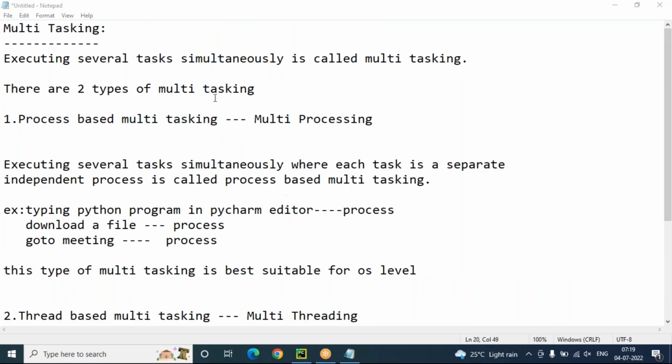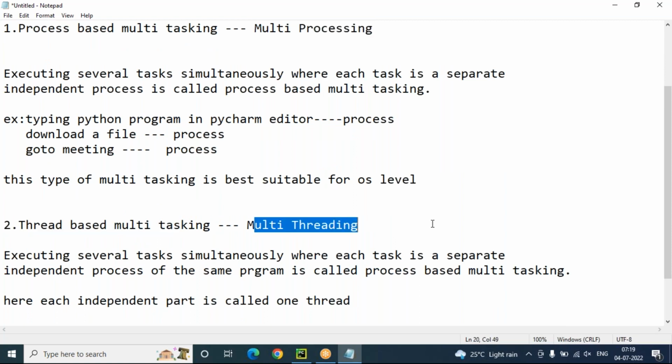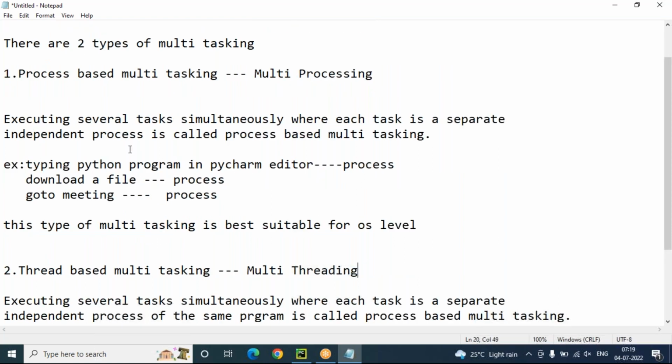Multitasking we can do in two ways. One is process-based multitasking, that is multiprocessing. The other is thread-based multitasking, that is multi-threading. What is the difference? Process-based multitasking is suitable at the operating system level.